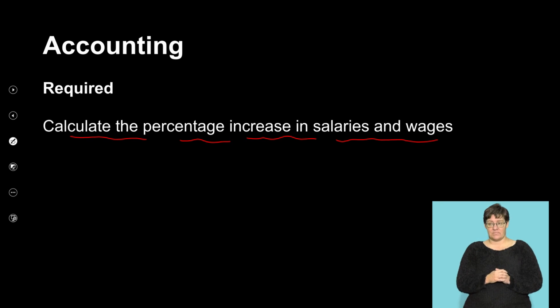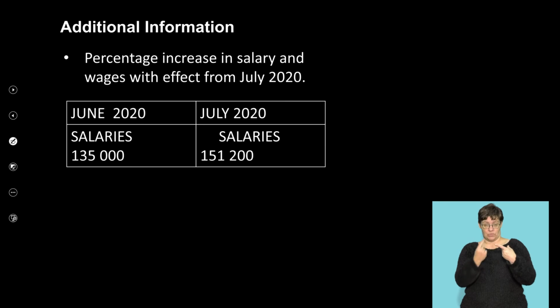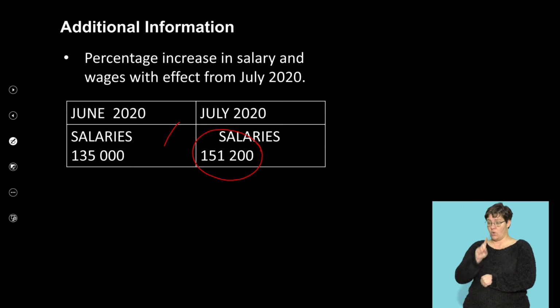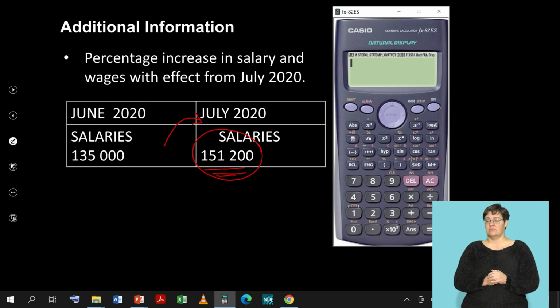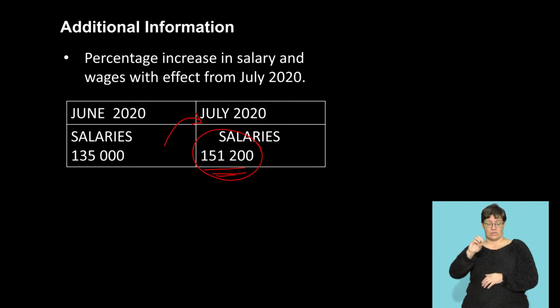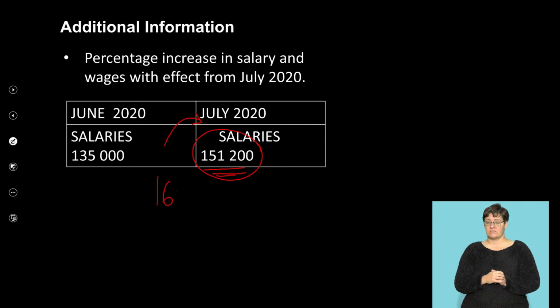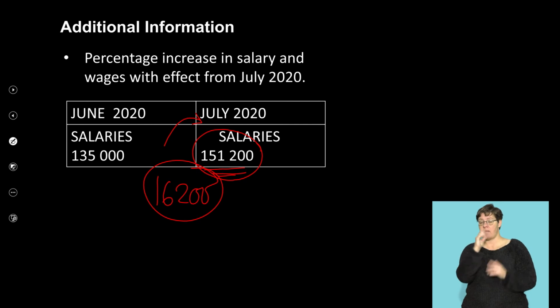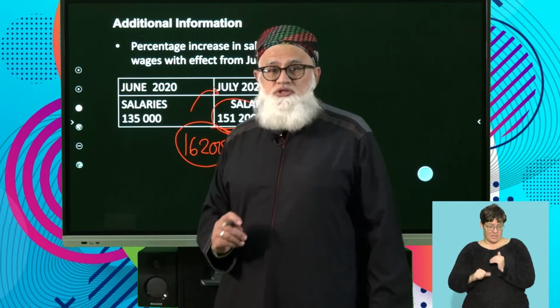Okay, what are we going to do? Step number 1, take your new salary, the July salary, to be 151,200. So let's take that. 151,200 minus June salary, which was 135,000, to give you a figure of 16,200. Okay, so what have you done? You've calculated that the increase in the salary in terms of rands was 16,200.